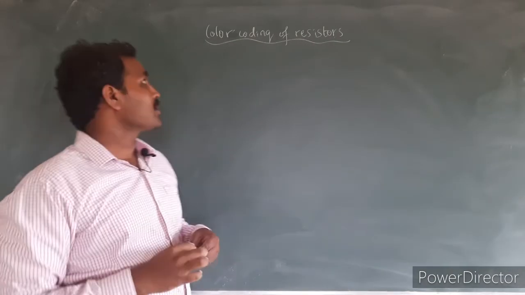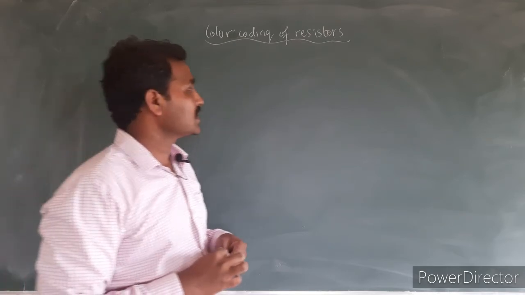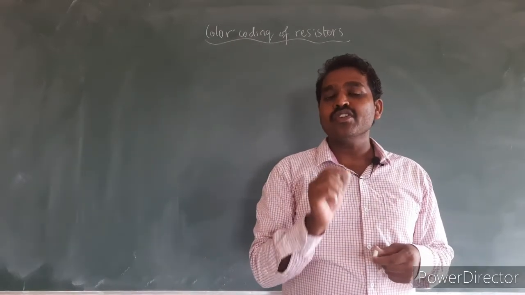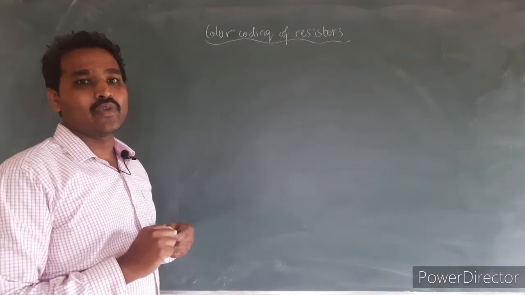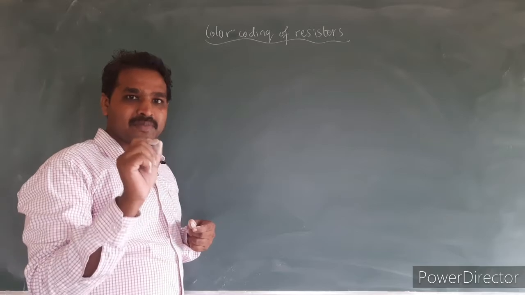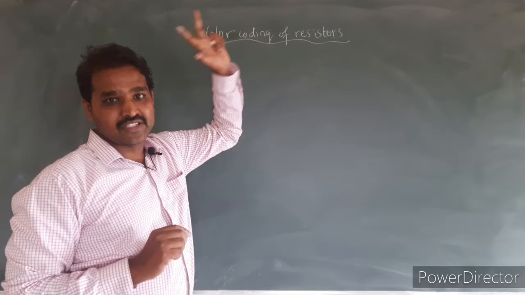Next we have the concept of color coding of resistors. First of all, resistors are the electronic devices which are used to limit the flow of electric current in a given circuit. We cannot have any quantity of electric current through the circuit, so to get the specified value of electric current through the given circuit we use resistors.